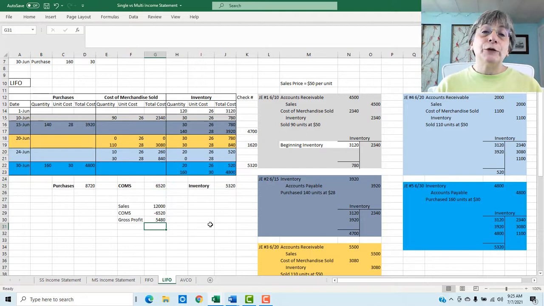Now, something else that your textbook may ask of you is to determine what the gross profit or the profit on sales is for that month. So how do we figure that out? We're going to take all of our sales transactions, and here we've got 4,500, we've got 5,500, and we've got 2,000. So we're going to add up our sales, and we're going to subtract from that our cost of merchandise sold, and that's going to give us our gross profit. So there you have it, LIFO, last in, first out.